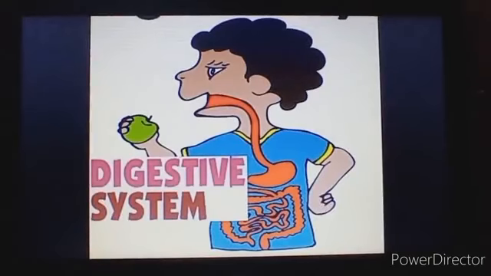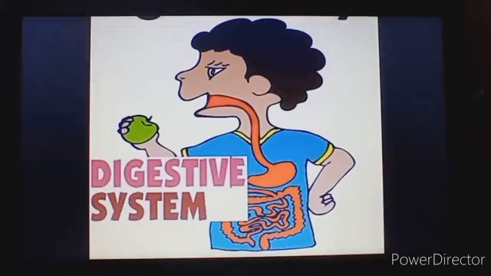The food that we eat, that means the food that we take through the mouth, reaches our stomach and there different processes take place. The food gets digested and finally the digested food material is passed on to the different parts of the body.